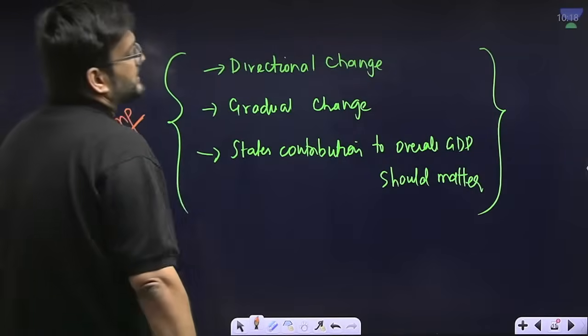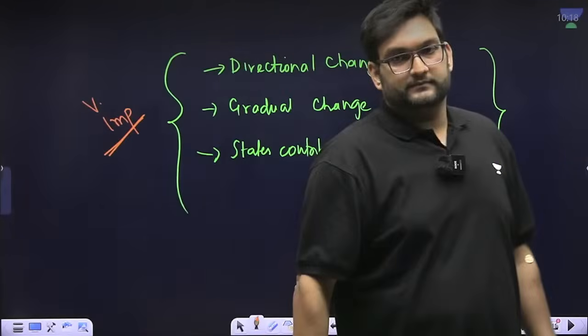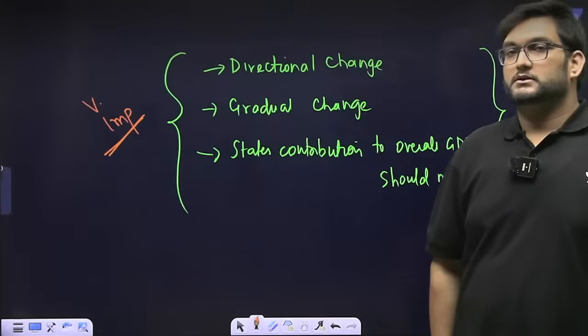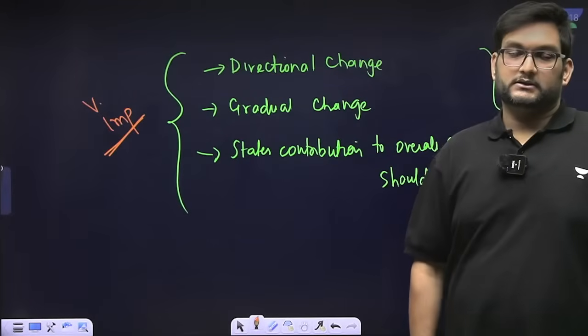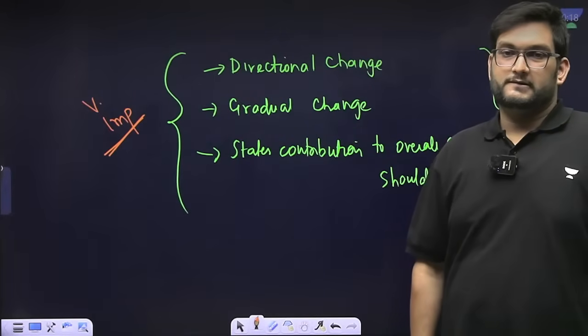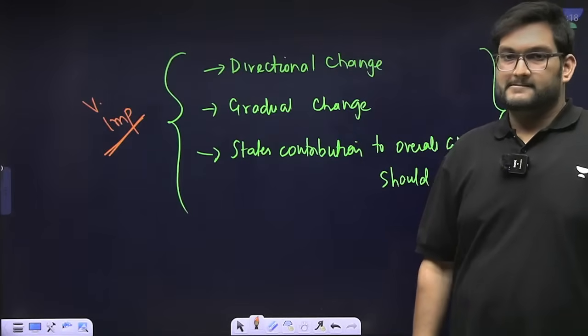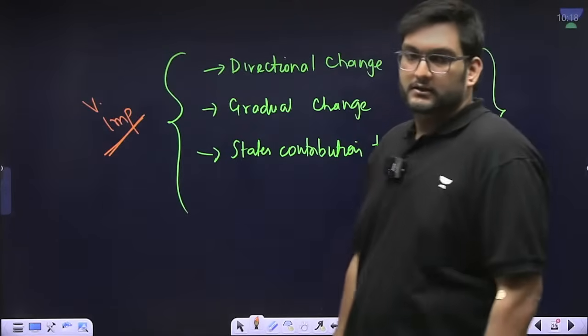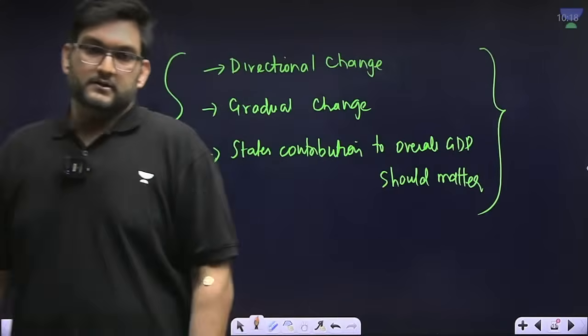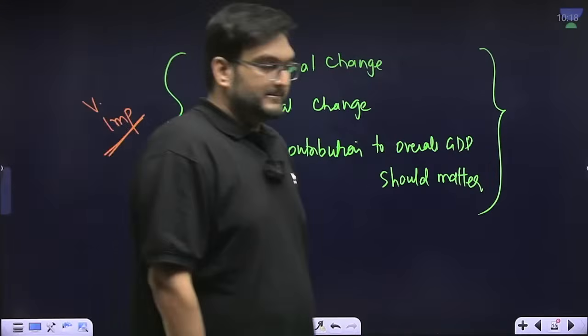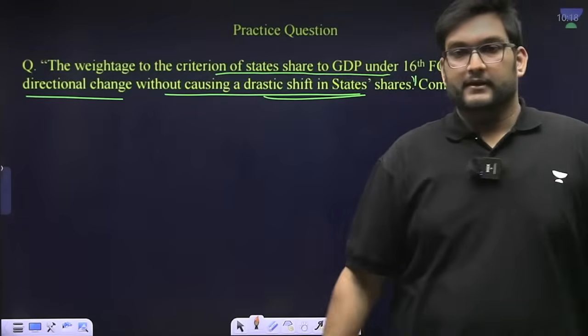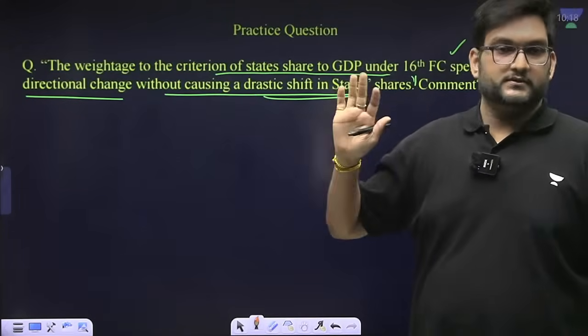These are the words which you have to use in the examination. Can you do that? Can you do that? Sorted? Everyone? This is the question. These are the words which have to go into this. Perfect.